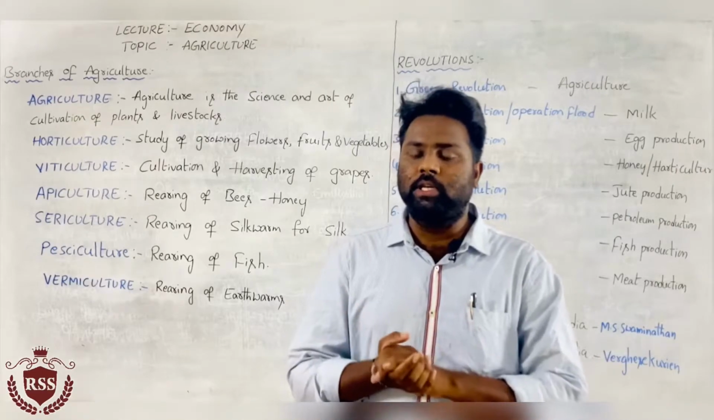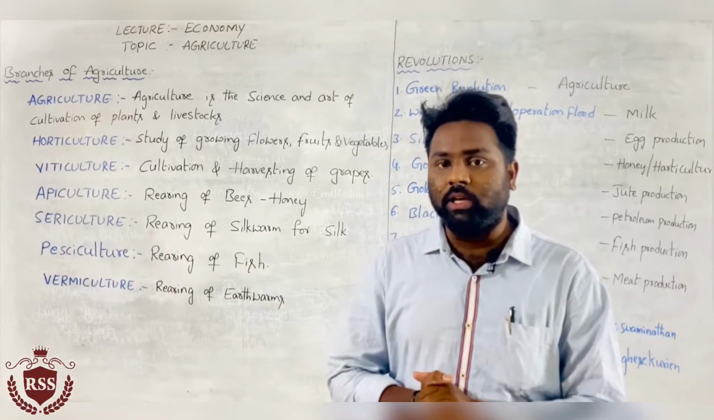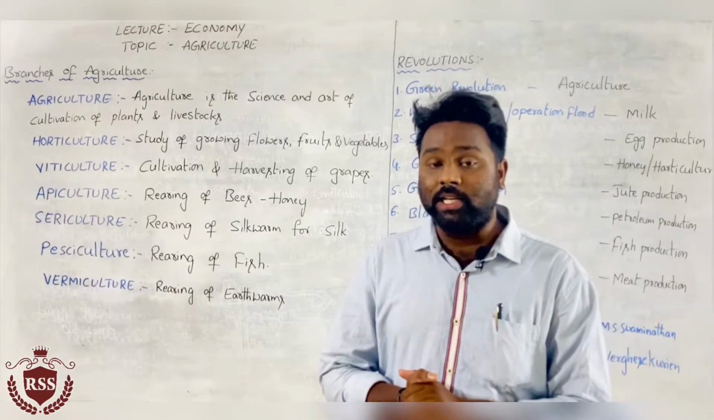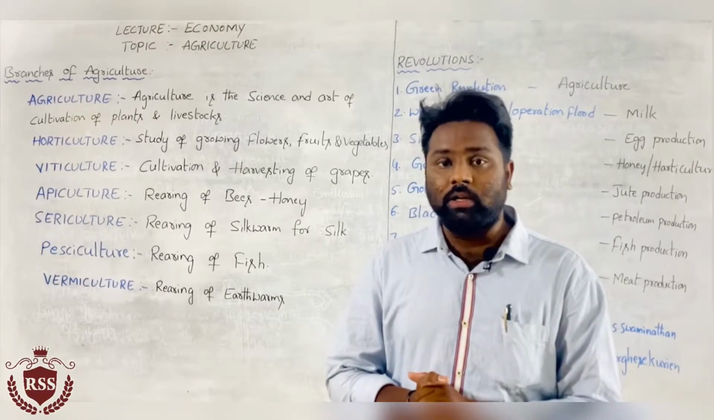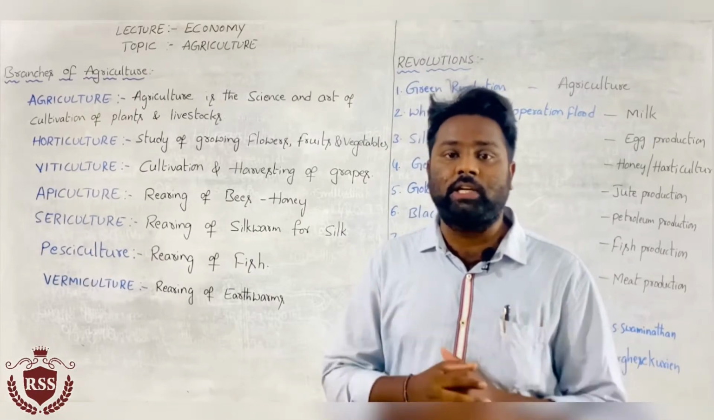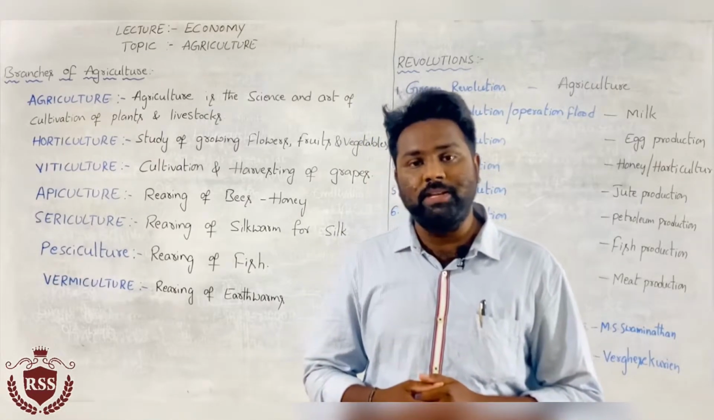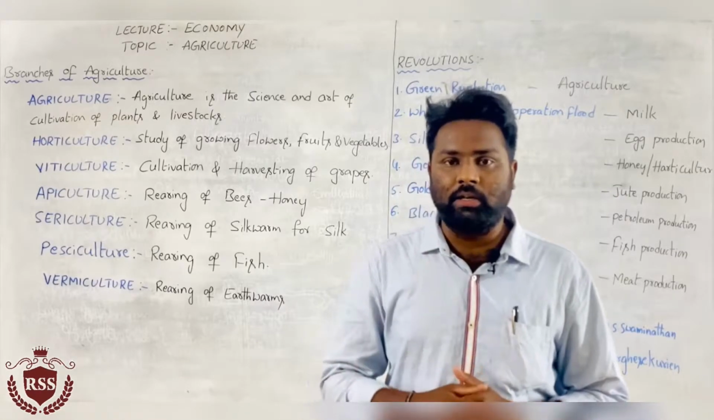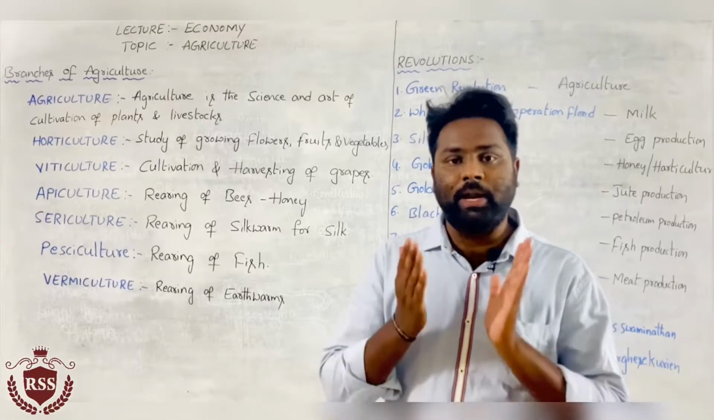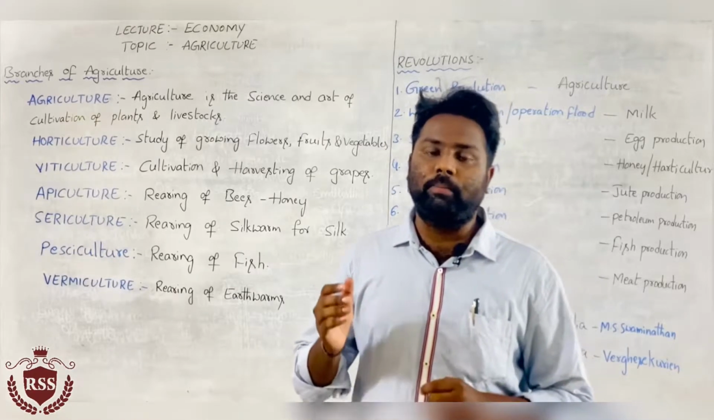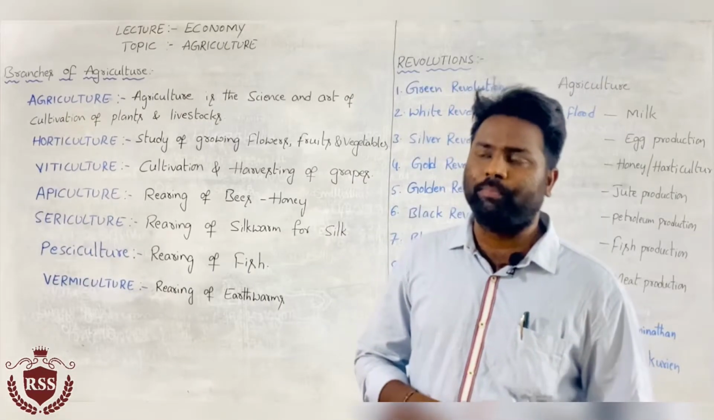Economic activity means under which sector agriculture comes. We have three sectors: primary sector, secondary sector and tertiary sector. Under which sector does agriculture come? In the primary sector. Agriculture and mining both come under the primary sector. From the economic point of view, we discussed agriculture in the last two classes.